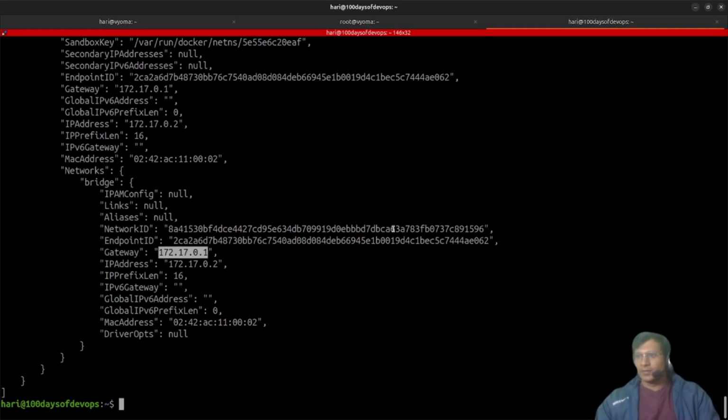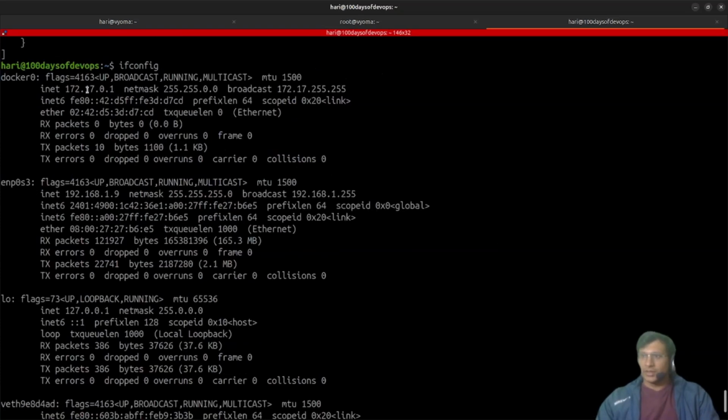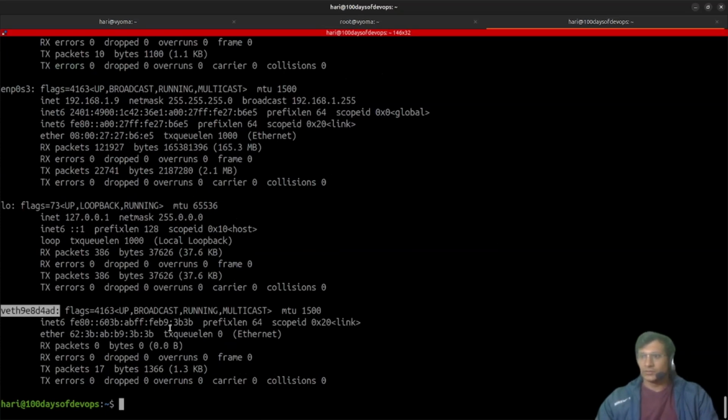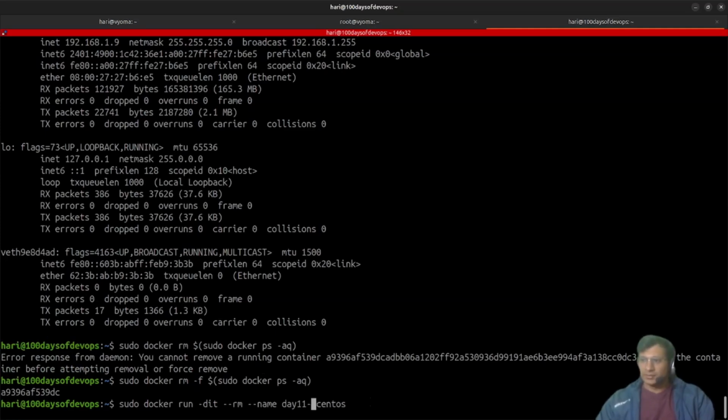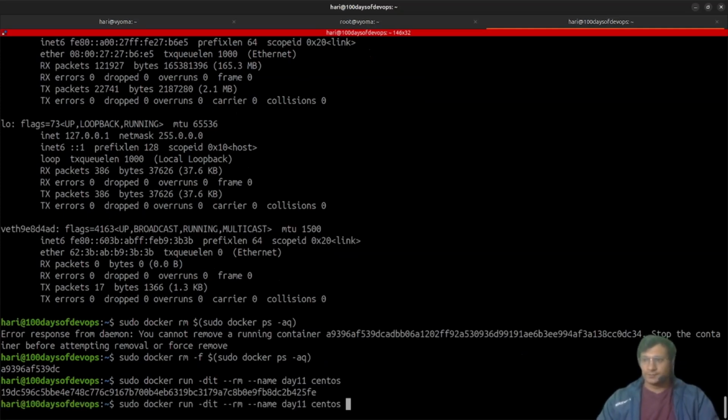If I check ifconfig, here you can see this is the gateway, and here is the virtual NIC that is created for that particular container. Let me remove that container with rm -f, f for forceful removal, because the container is running. Keep it short and sweet. We are creating this container again, then sudo docker exec -it bash.